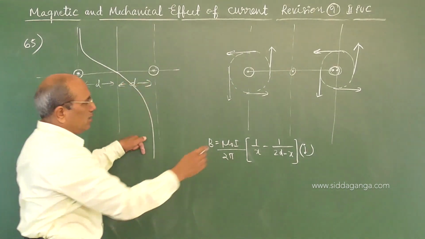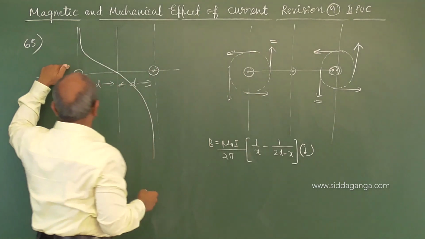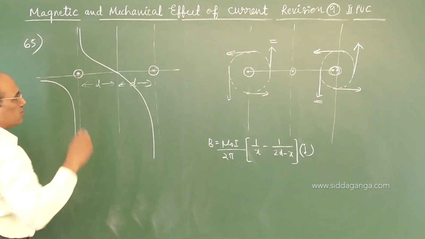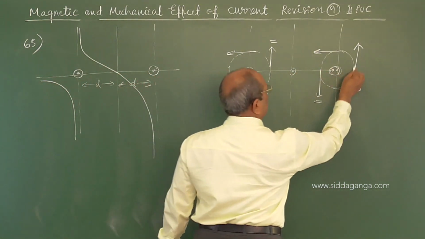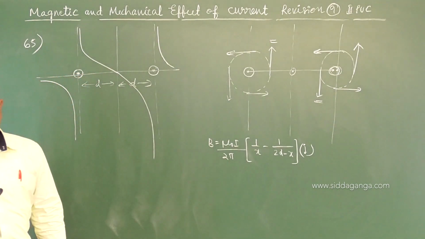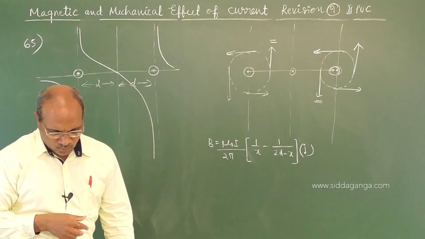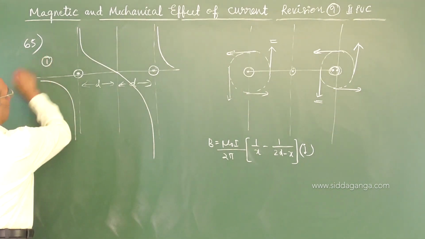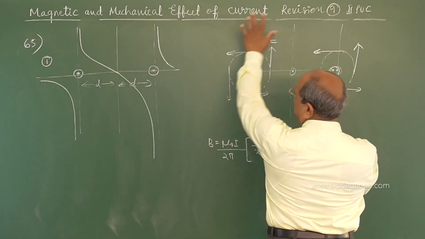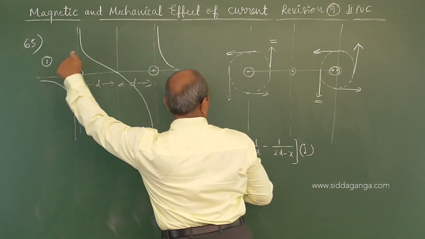Here it is downward from this. At this position it is upward, and outside, if you come, it is downward, which means the field will be like this. And here this field is upward, that means the field will be like this. The best figure you can think of here is option number 1. It can be written directly from the figure, because it is upward here, and from the right, down and outside is also upward, and here it is downward.